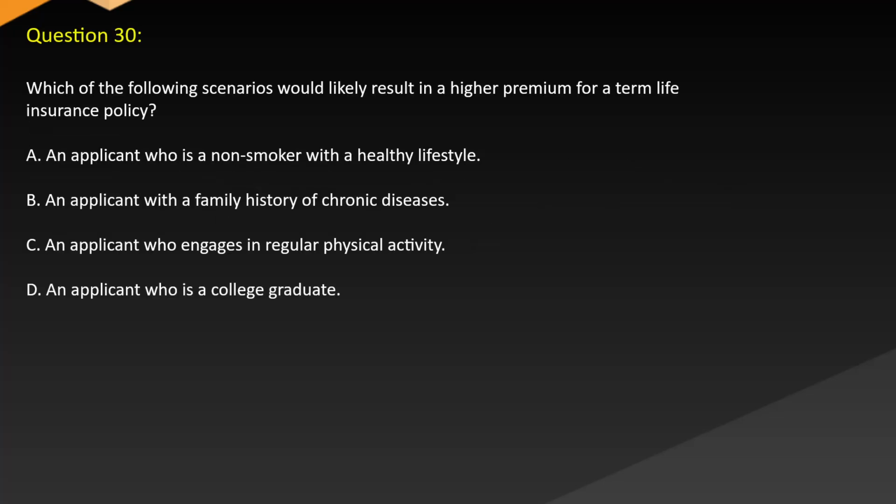Question 30. Which of the following scenarios would likely result in a higher premium for a term life insurance policy? A. An applicant who is a non-smoker with a healthy lifestyle. B. An applicant with a family history of chronic diseases. C. An applicant who engages in regular physical activity. D. An applicant who is a college graduate.